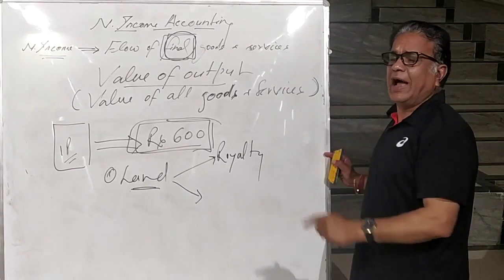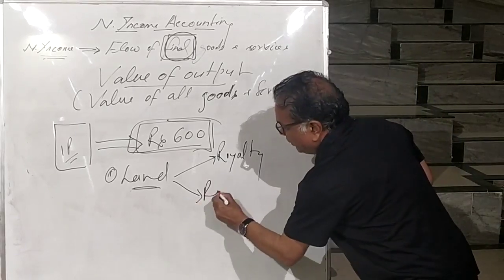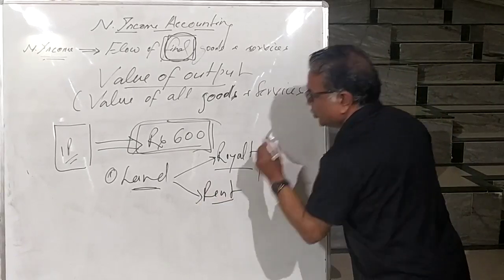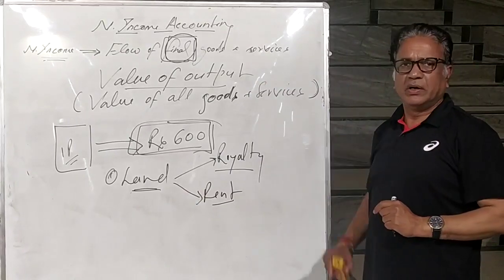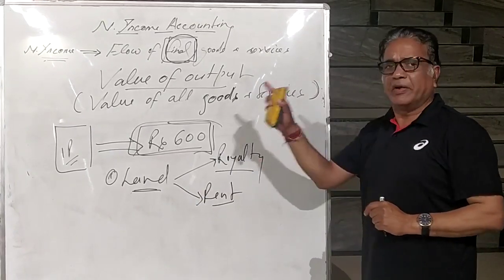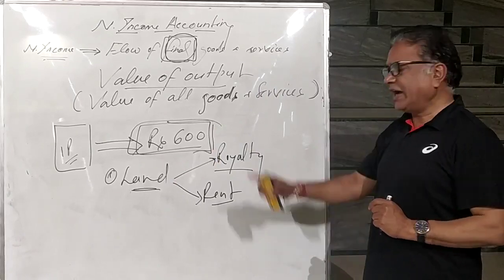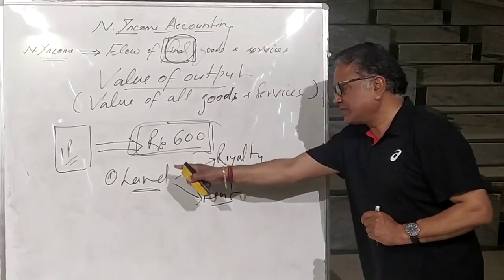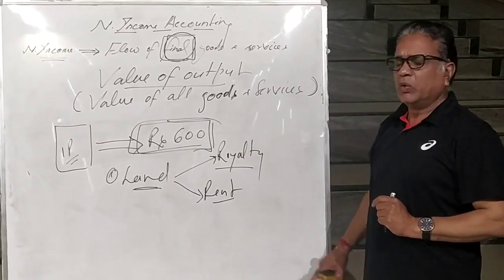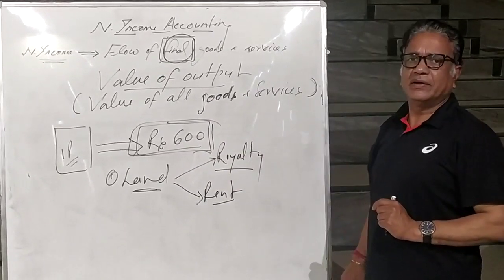The payment you make against that land is called rent. So there are two types of payment made against land by the producer. If the producer is using minerals from the land, what he pays is called royalty. And if the producer is using simply land, not minerals, the payment made is called rent.